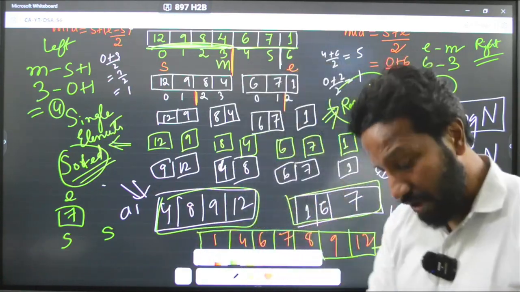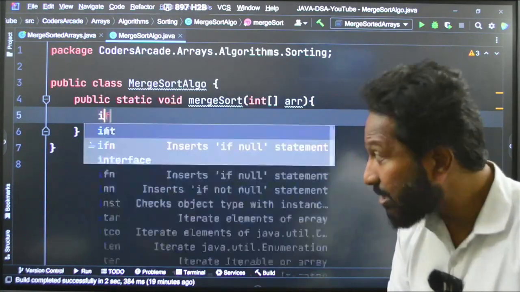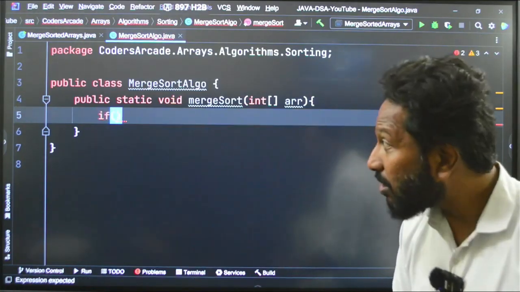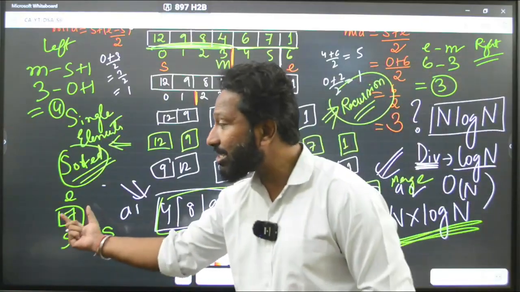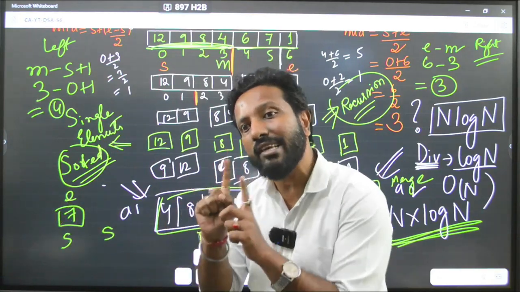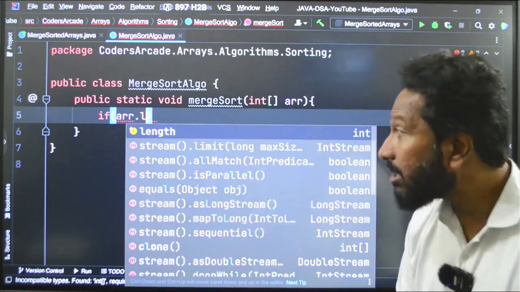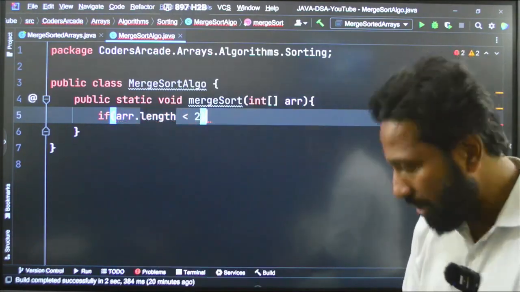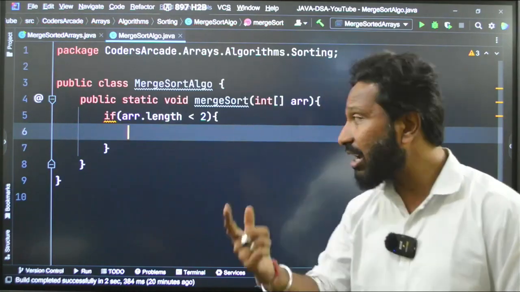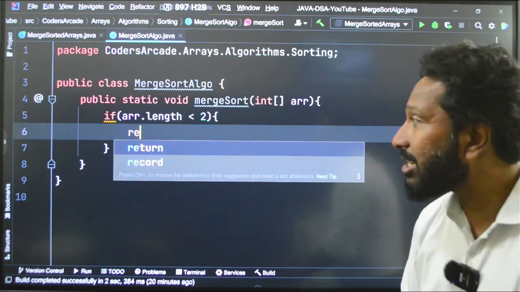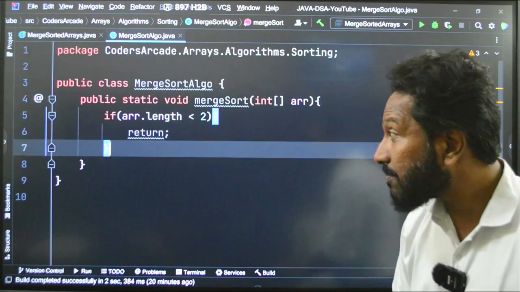Edge cases we have to consider. So I will write, say, if our start value, or we can say like this, we can say that if the length of the array is less than 2, that means if there is only one element in the array, I can say if our array dot length is less than 2. What does that mean? There is only one single element. The length of the array is 1, that is one element. I don't need to sort. So what I will do? I will just say return. This is the return statement. Make sense? Otherwise, let us calculate the mid.